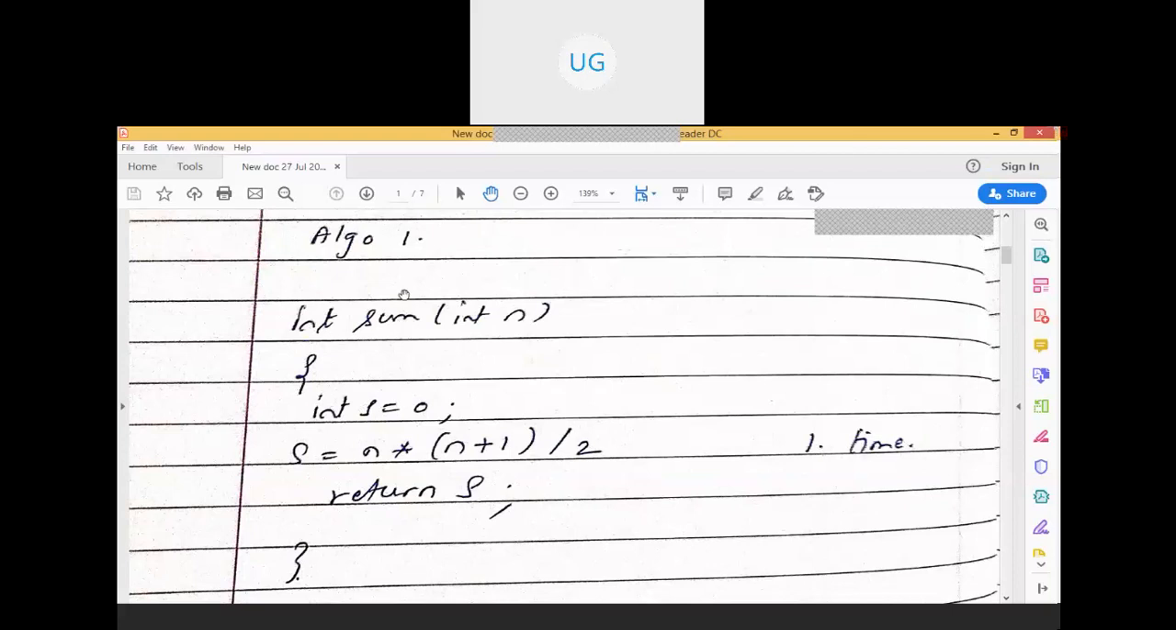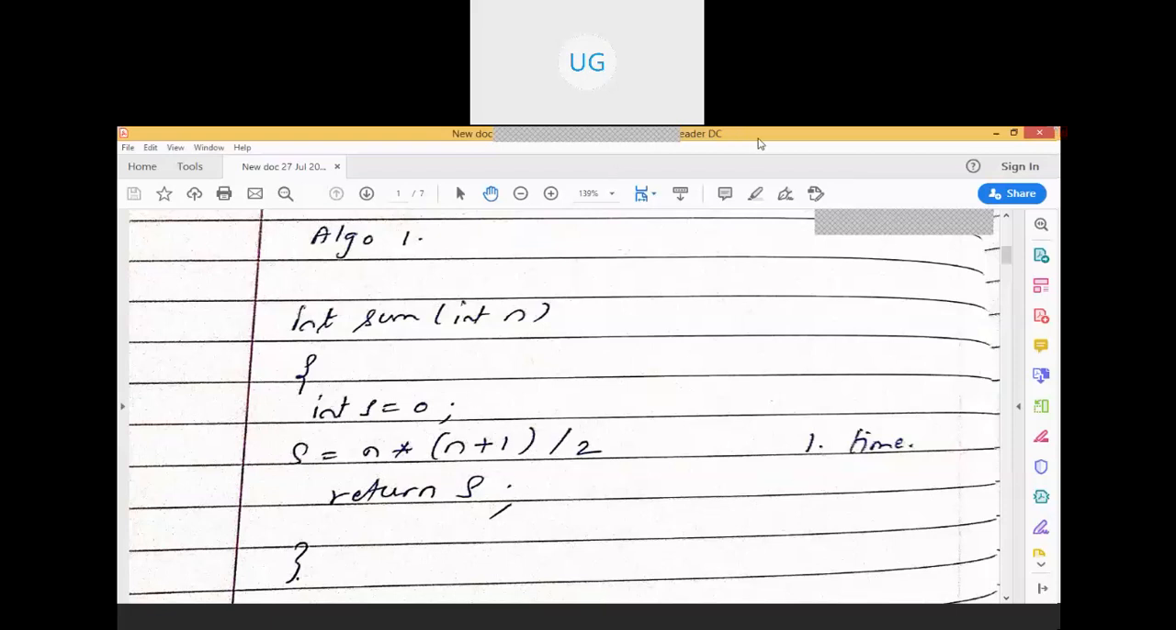Here is a summation function with integer n as the input, and the output is int instead of void. We are going to accept the number of inputs. Initially sum is equal to 0, and then s is equal to n into n plus 1 by 2. Return the sum. From this we can make out that the statement s is equal to n into n plus 1 by 2 is going to execute just one time.